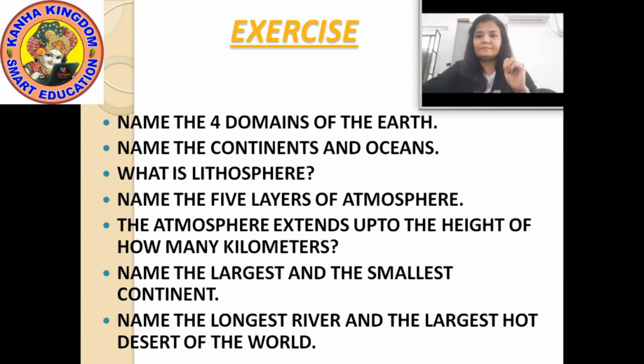Which are they? Troposphere, stratosphere, mesosphere, thermosphere and exosphere. I repeat again, all the 5 layers of atmosphere: troposphere, stratosphere, mesosphere, thermosphere and the exosphere, that is the outer layer.